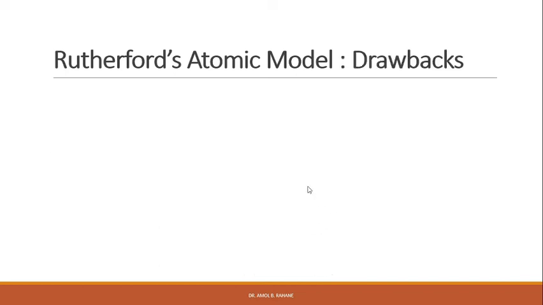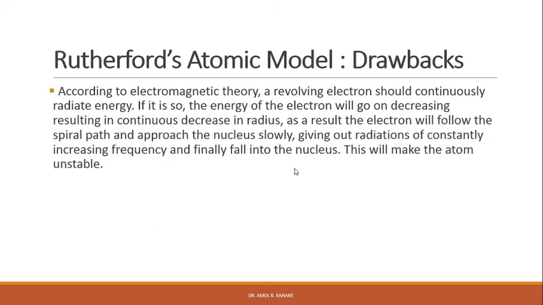So there are certain drawbacks of this model. According to the electromagnetic theory, a revolving electron should continuously radiate energy. If so, the energy of the electron will go on decreasing, resulting in a continuous decrease in its radius. As a result, the electron will follow a spiral path and approach the nucleus slowly, giving out radiations of constantly increasing frequency and finally fall into the nucleus. This will make the atom unstable.